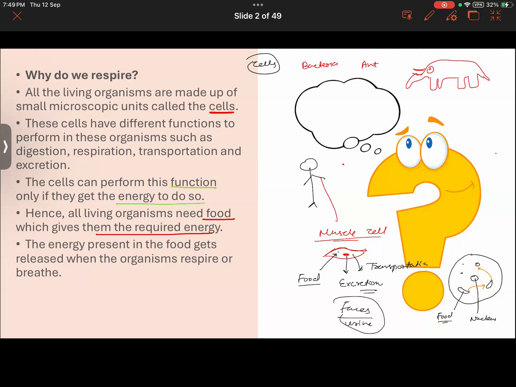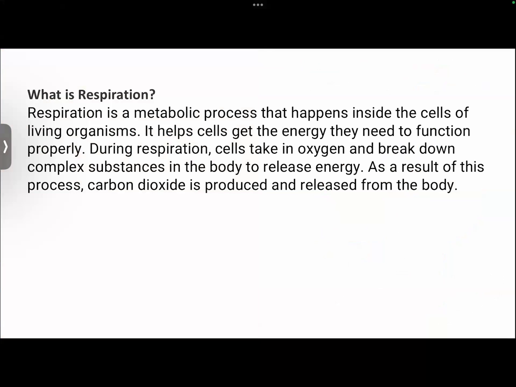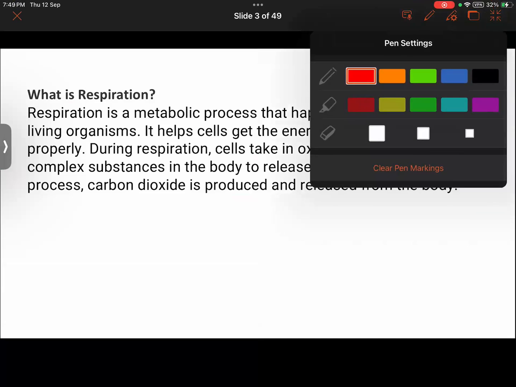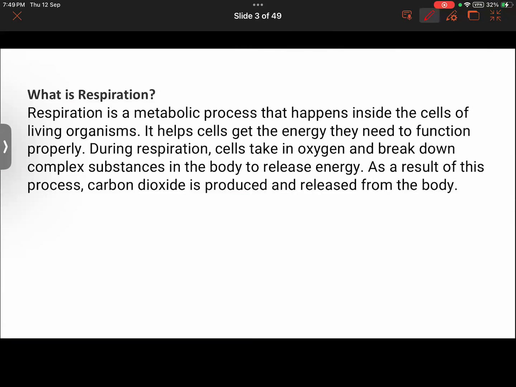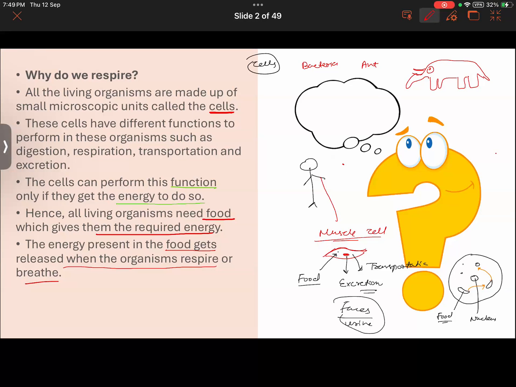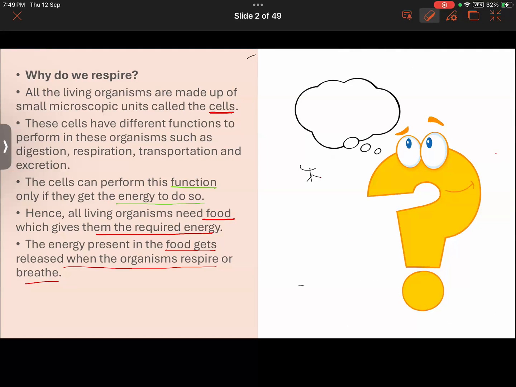The energy that is present in the food gets released when the organism does respiration, or is breathing. So from our discussion, what we can conclude is that respiration is necessary for survival. Respiration is necessary for the survival of any living organism. Hope you can get it.